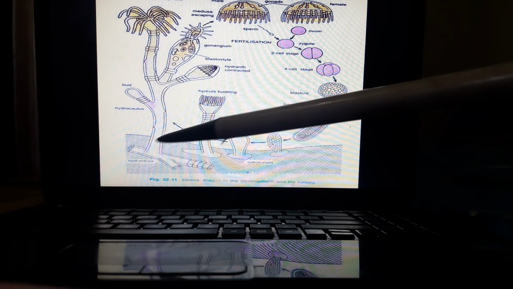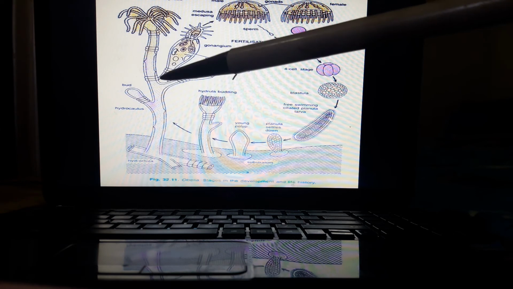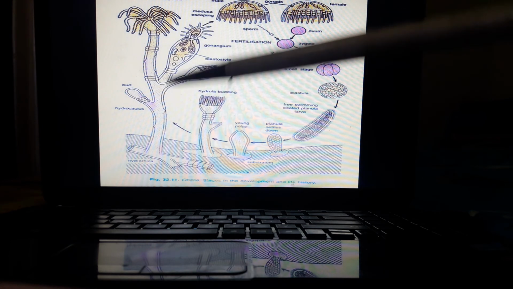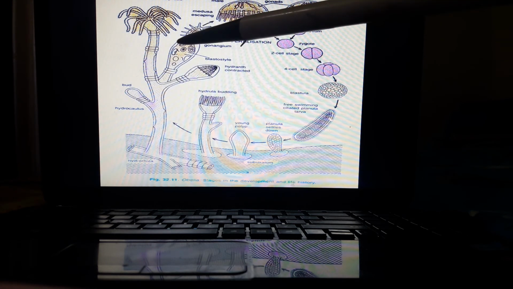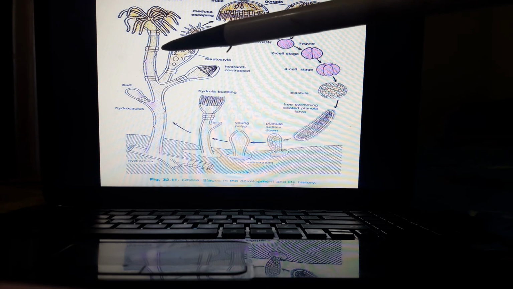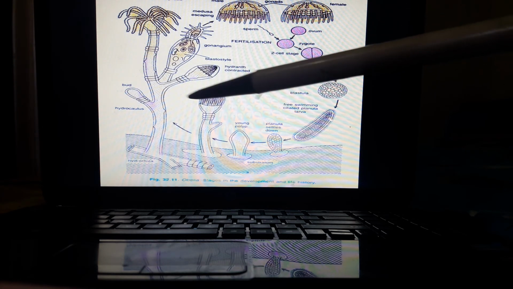Here you can see this is Obelia. Obelia is sedentary and trimorphic. Sedentary and trimorphic form consists of 3 types of individuals. It is colonial, and 3 types of individuals are found in it. This is the colony of Obelia. So which are the 3 types of individuals in it? Polyps, these are the polyps.